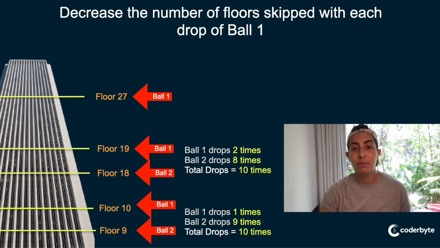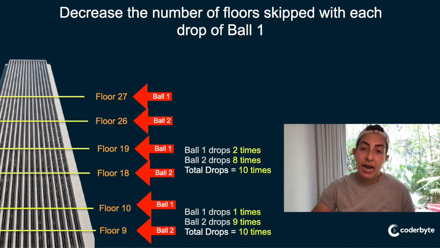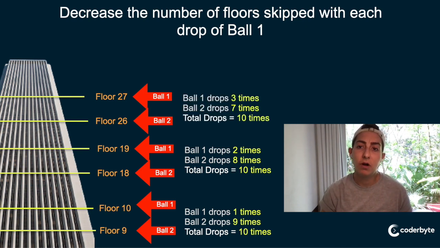Let's see one more example. So let's say it didn't break at floor 19. So now we're going to skip 8 floors, right? We'll go to floor 27 with ball 1. It breaks there. And then we only have to go from floor 19 to floor 26 with ball 2. So ball 1 drops 3 times, but ball 2 only has to drop 7 times, etc., right? So our total number of drops is 10. That's great, right? We have totally just killed it. The interviewer is blown out of the water.